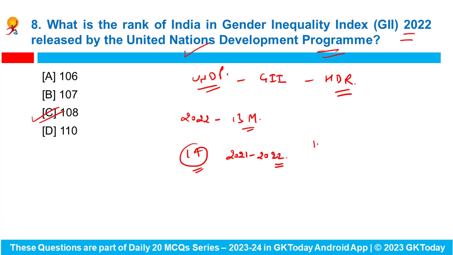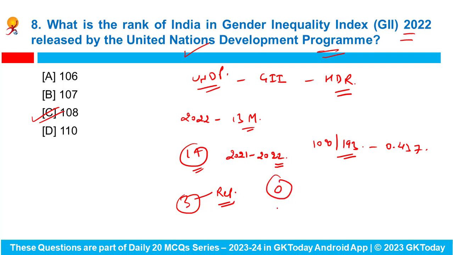So India's rank is 108 out of 193 countries with a score of 0.437, and this index measures the gender inequalities based on three aspects of human development, including the reproductive health. So this index ranges from 0, where women and men fare equally, to 1, where one gender faces as poorly as possible in all measured dimensions. Fine. So India's rank in Gender Inequality Index is 108 out of 193 countries.